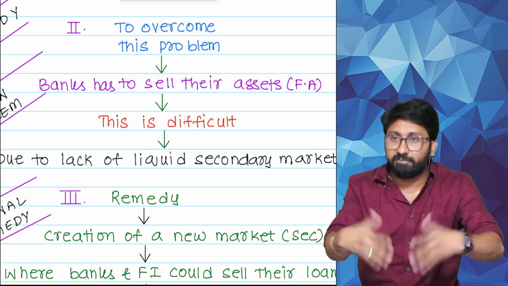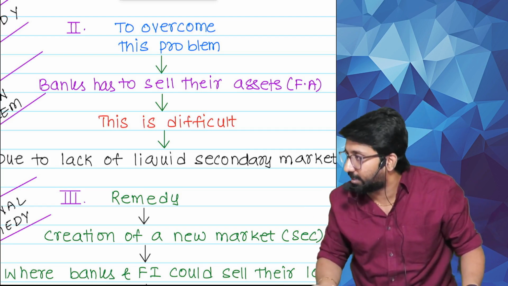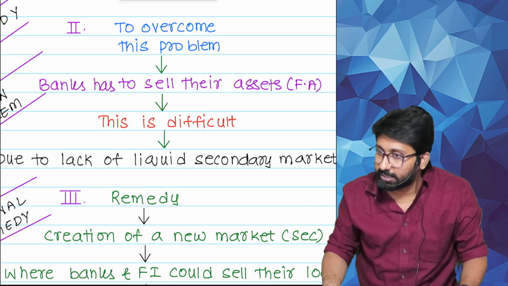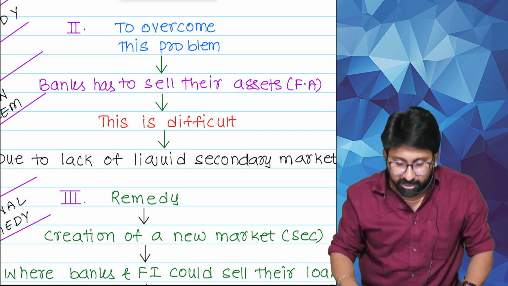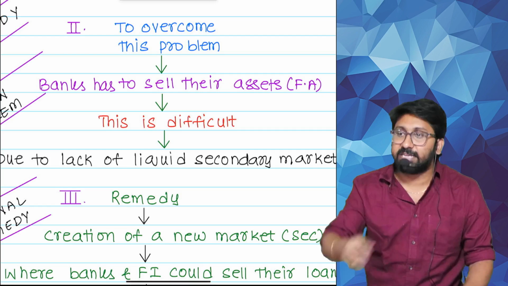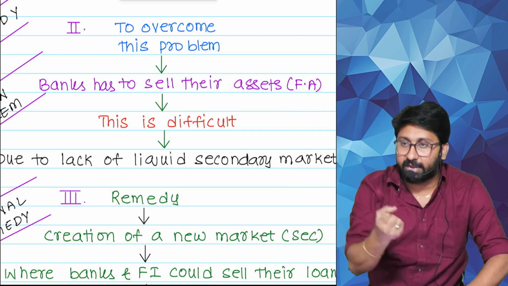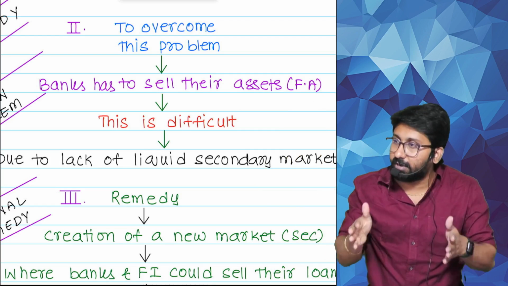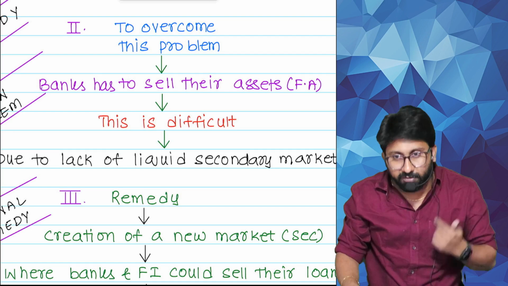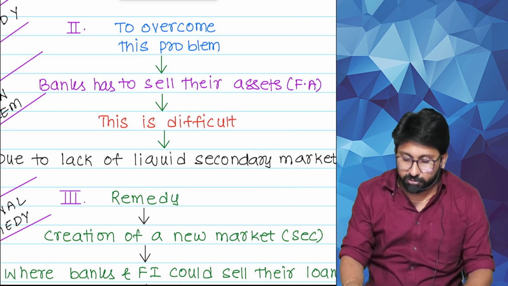It will be weird if you tell someone, but there is a market like that. That's called the securitization market. Okay, first point number 1. Bank has given a loan. Money went out immediately but did not come back in. Because of that, a liquidity problem came. To overcome that liquidity problem, the bank has to sell the loan.